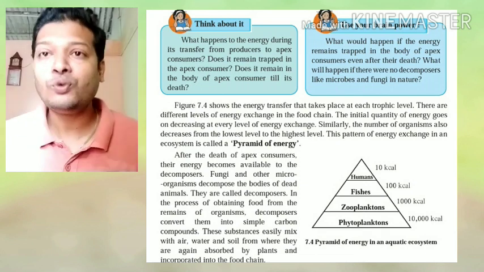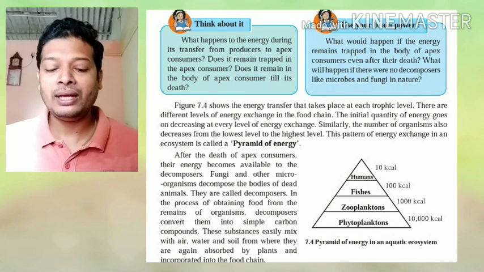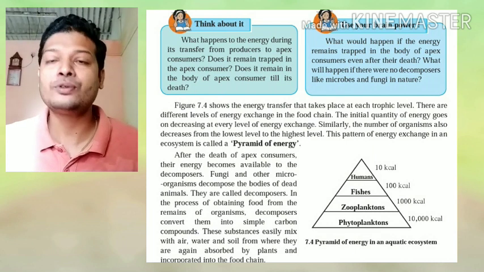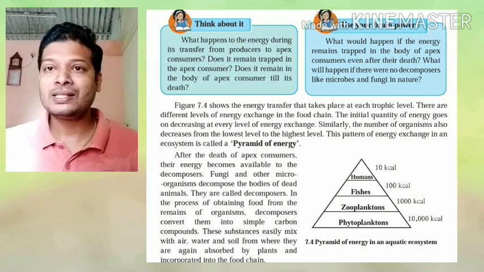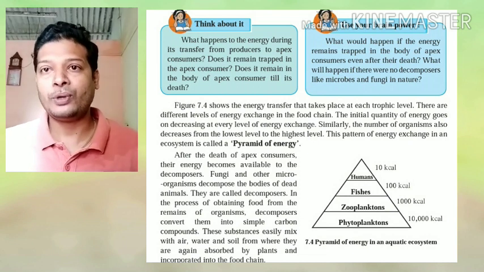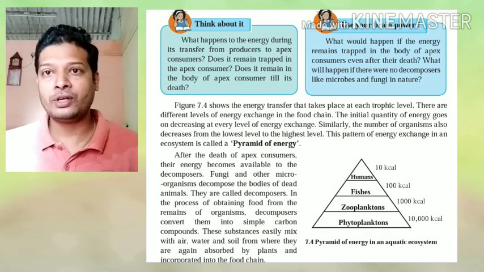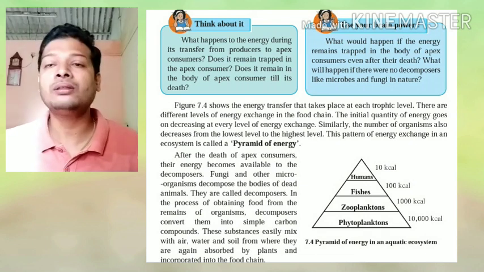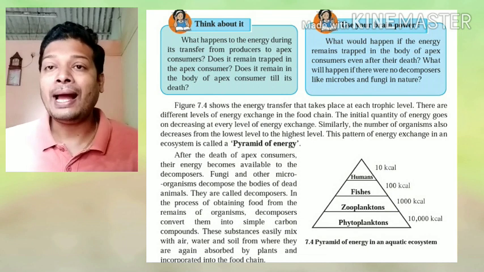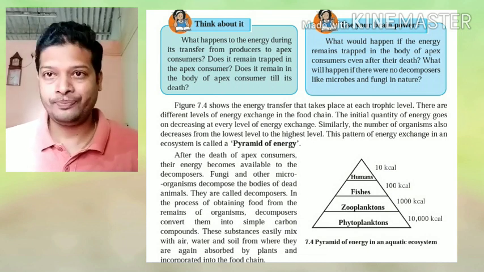Now, we have to understand this. What happens to the energy during the transfer from producers to the apex consumer? We had seen in a food chain or in a food web, from producers the energy is transferred to the primary consumer, or first trophic level, then second trophic level, and third, and so on. So here at every trophic level, large amount of energy is lost.